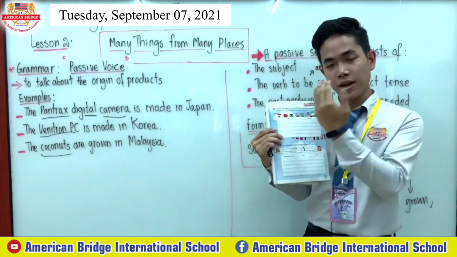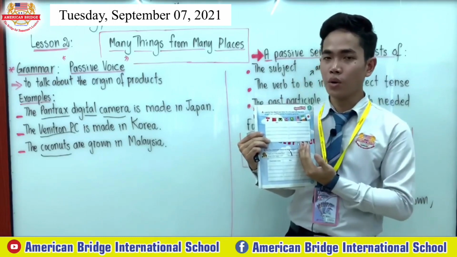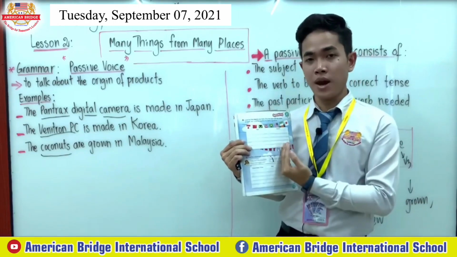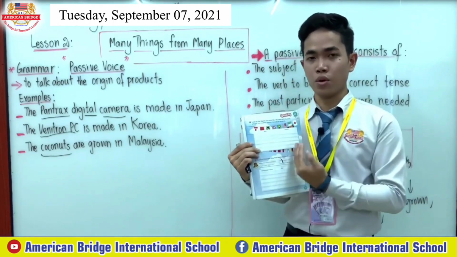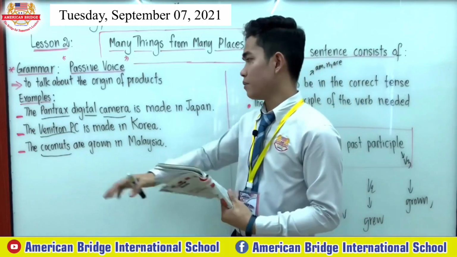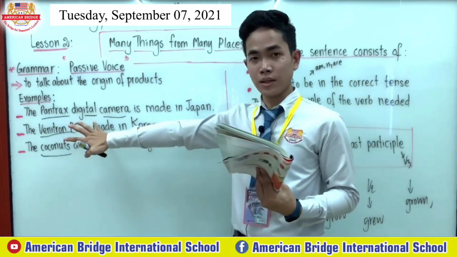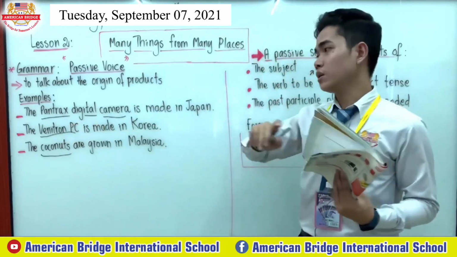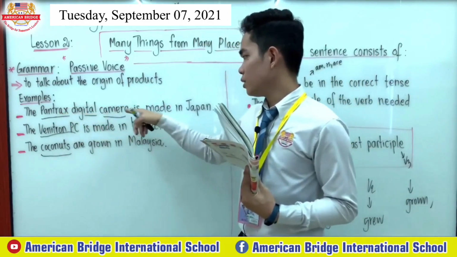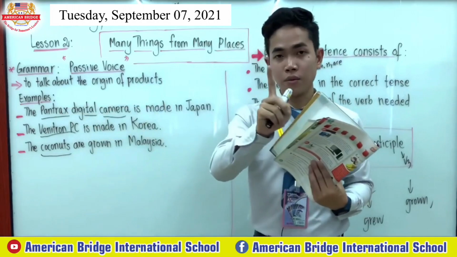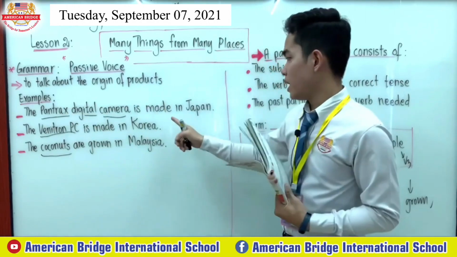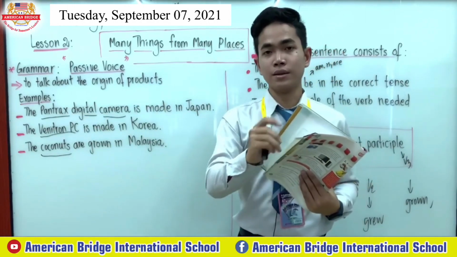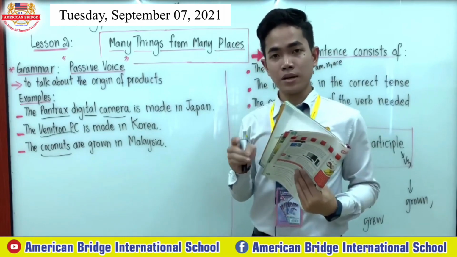So you have to find the item, and then you have to know where it is made or where it is grown. You can use the example here: if you have a pencil, you can say, my pencil is made in Cambodia, right? Remember?